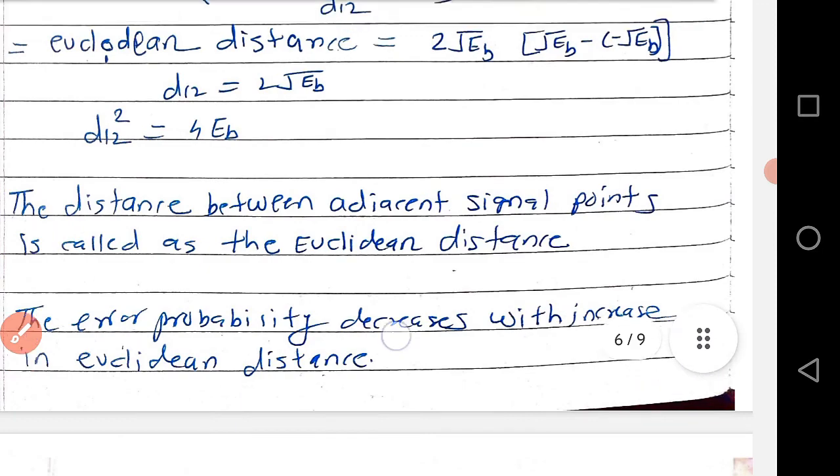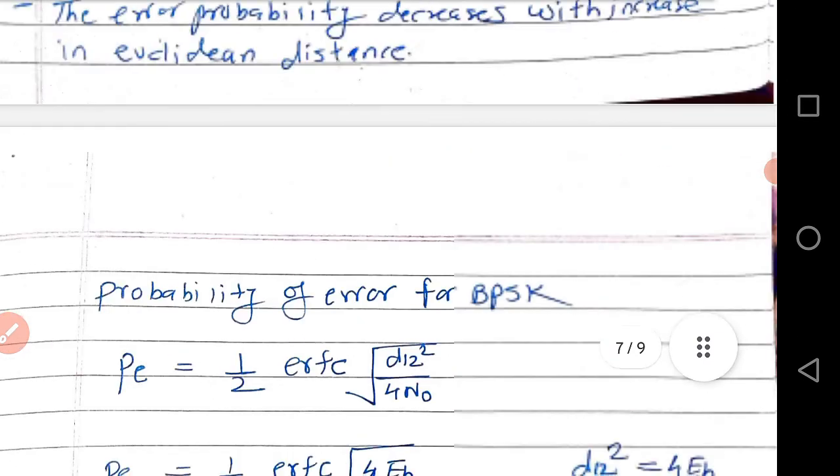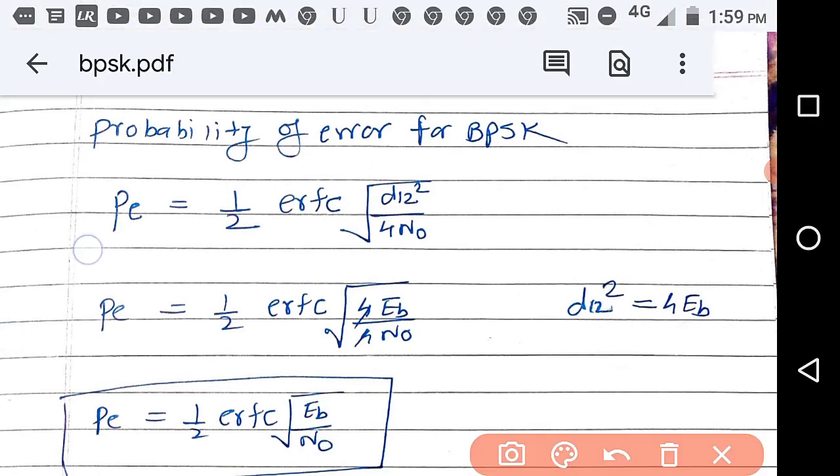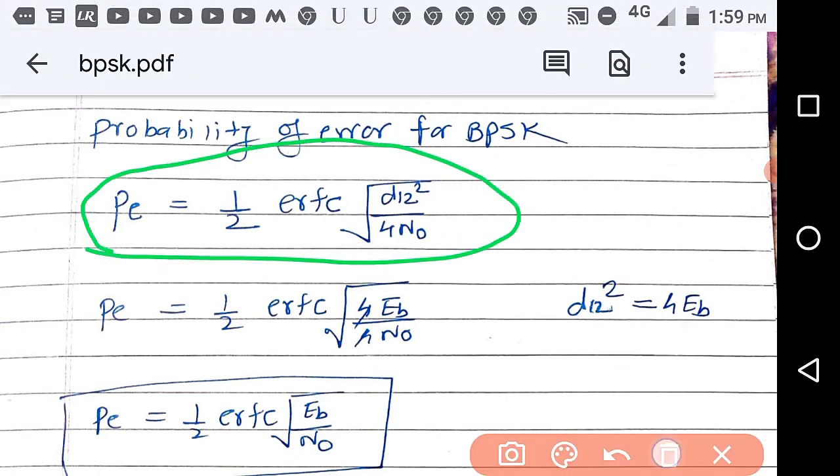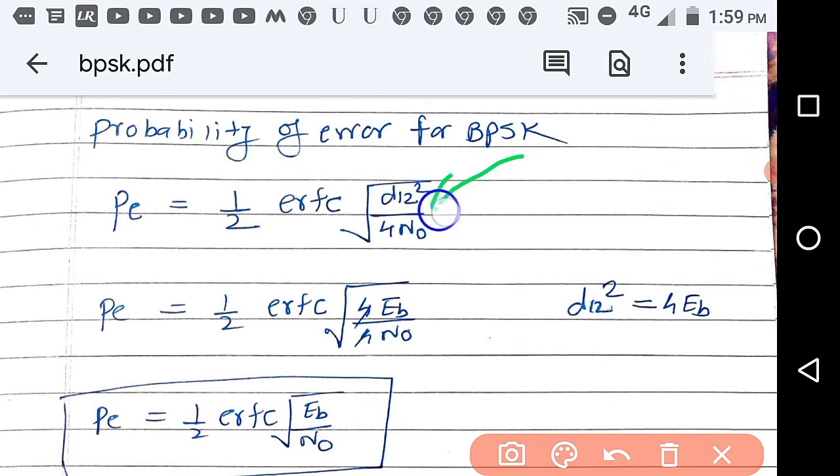Then the error probability. Now let us find the probability of error of BPSK. This is the expression we derived in the optimum filter video, where we derived that the probability of error for the optimum filter or optimum receiver is equal to 1 by 2 erfc of square root of d12 square by 4 N naught. That's why constellation diagrams are important. So d12 square we have derived as 4 Eb. So that is equal to 4 by 4 Eb by N naught. So this is the expression for the probability of error in case of BPSK.